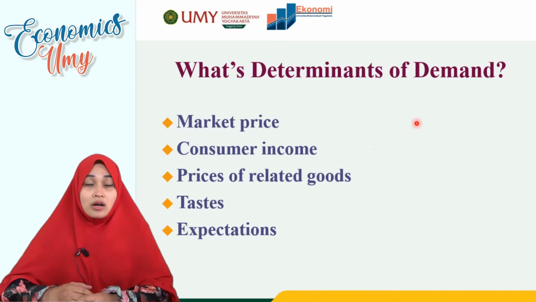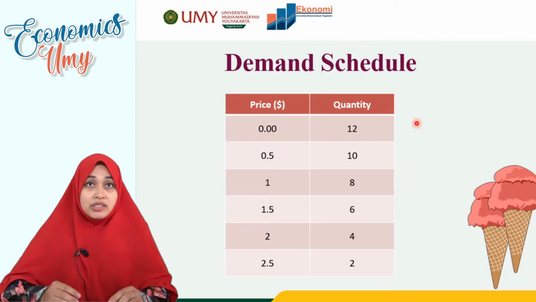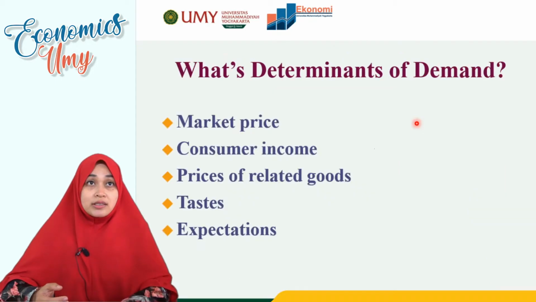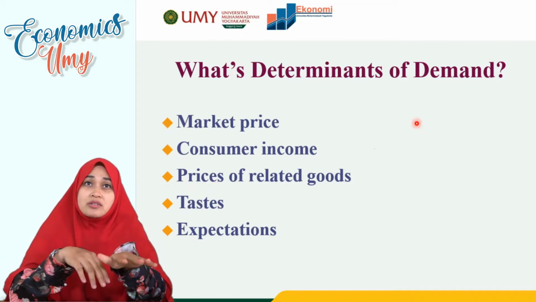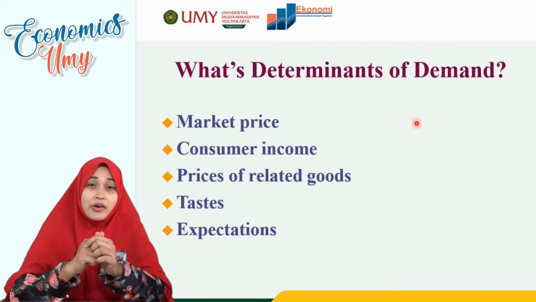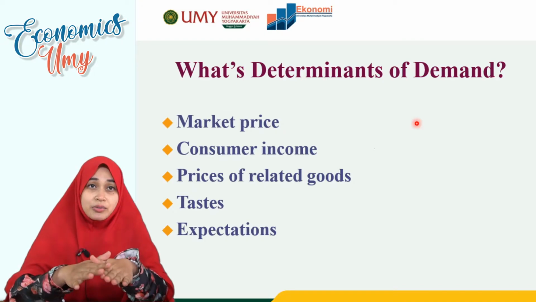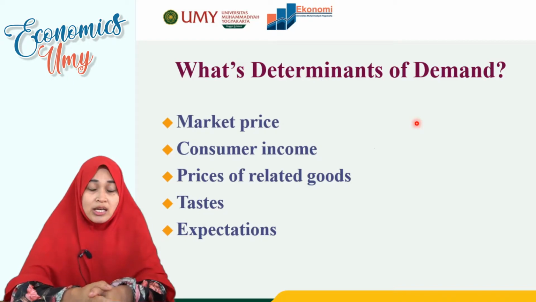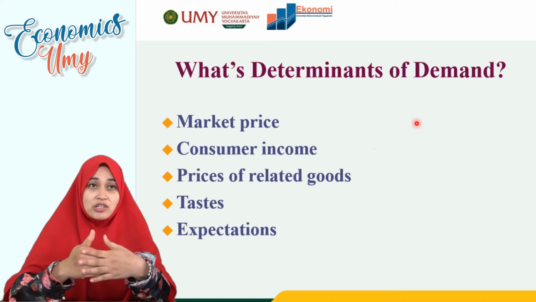After we saw the demand schedule, we can conclude what the determinants of demand are. So there are some determinants of demand. The first is market price, the price itself. The second is consumer income. The third is the price of related goods. The fourth is tastes, and the last is expectations.